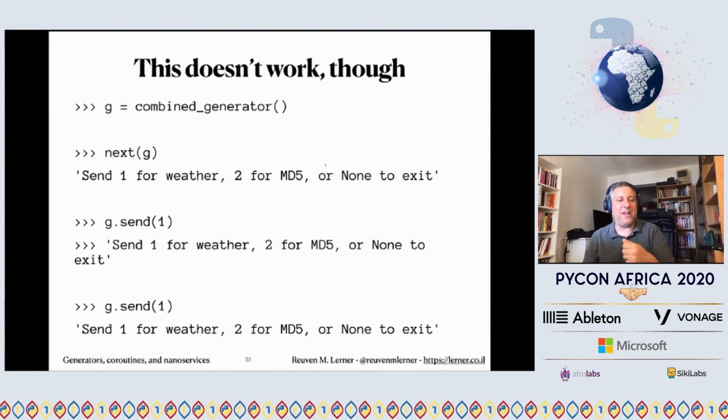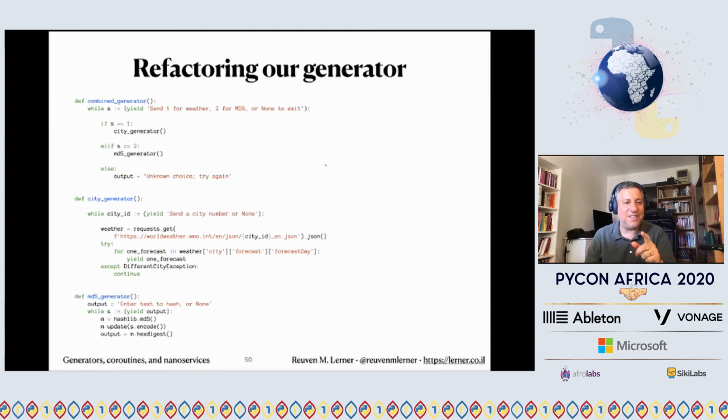Because I say g equals combined generator. Next, we get that. I'm going to send something. It ignores it, completely ignores it. Why is it ignoring it? Let's look at this. I showed you here. If s equals 1, city generator. What happens when you call a generator? You just get the generator object. So we're not actually incrementing the generator. We're not running next on it. We're not even returning it.